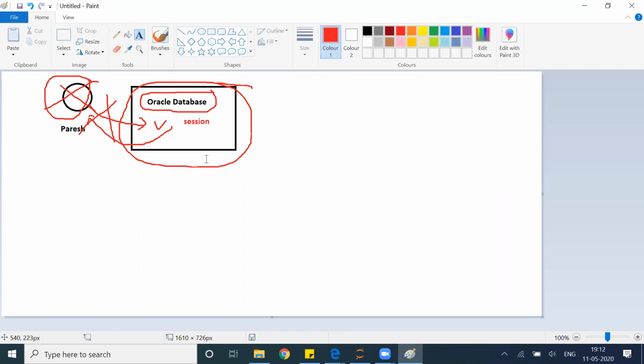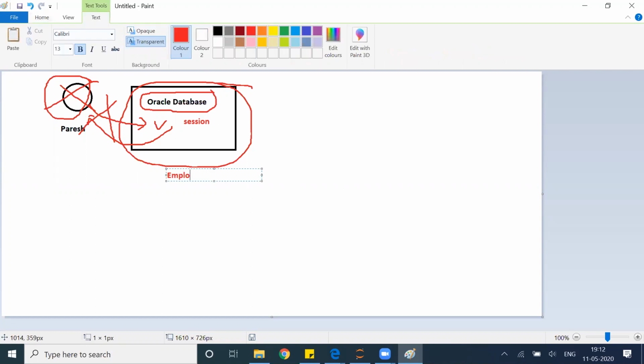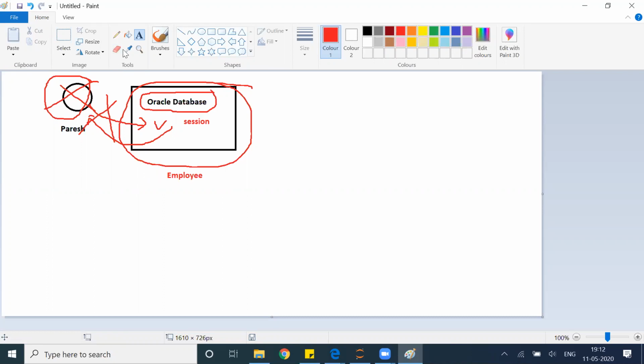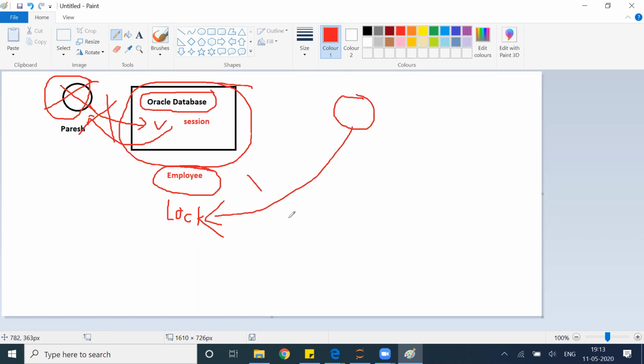And the problem is what? Suppose he is accessing the employee table. Now this table will get locked. As this table is locked, if Kushal tries to access this table, he will not be able to access it because it is already locked by Paresh.